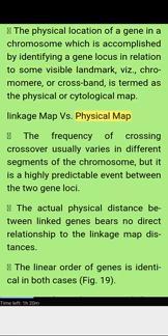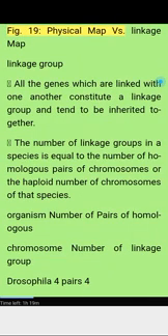Linkage map versus physical map. The frequency of crossover usually varies in different segments of the chromosome, but it is a highly predictable event between the two gene loci. The actual physical distance between linked genes bears no direct relationship to the linkage map distances. The linear order of genes is identical in both cases. Figure 19, physical map versus linkage map.